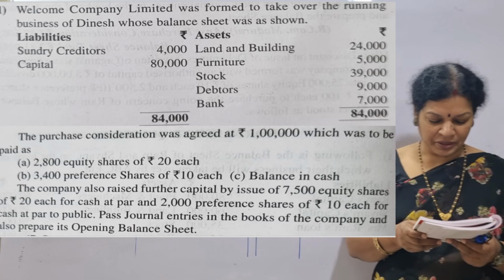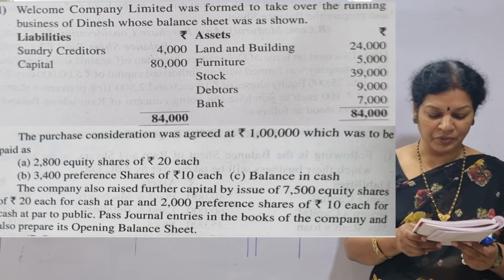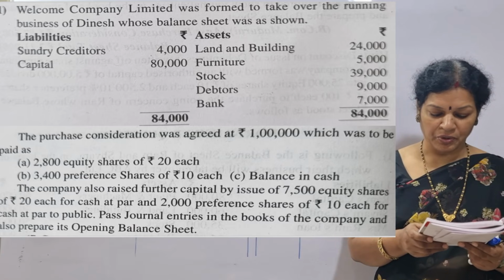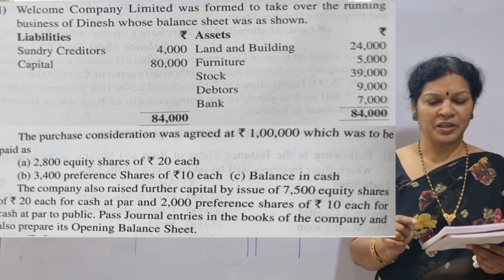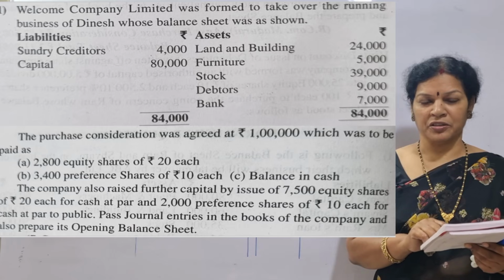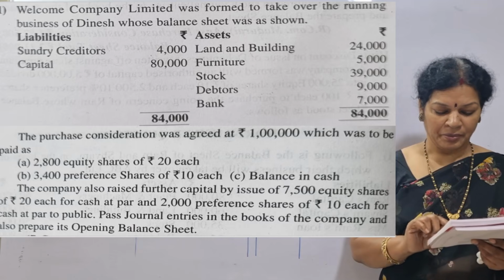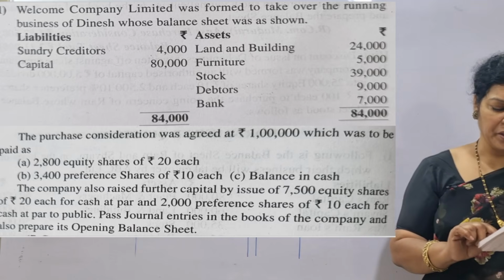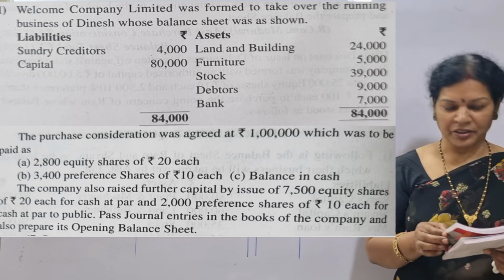The problem is given here. Welcome Company Limited was formed to take over the running business of Dinesh, whose balance sheet was as shown. Welcome Company is purchasing. Whose business they are purchasing? Dinesh. Dinesh is here vendor. Welcome Company is here purchasing company. Balance sheet is given here. Assets are land and building, furniture, stock, debtors, bank. Liabilities are creditors and capital.